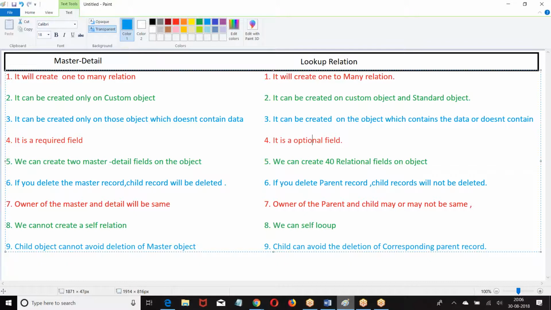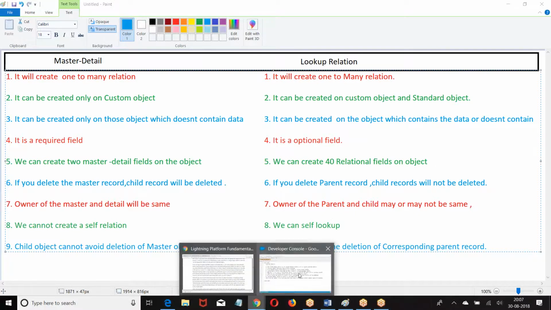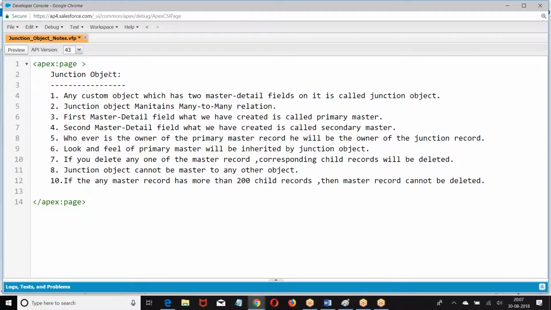Can I make a self lookup? Yes, we can make a self lookup. Then child can avoid the deletion of corresponding parent. I hope you are good with this. Both of them are almost same, so I gave a comparison chart. So let me give you theoretical information about lookup.